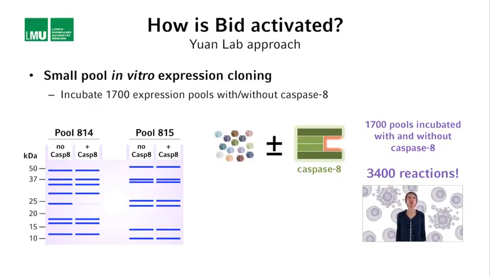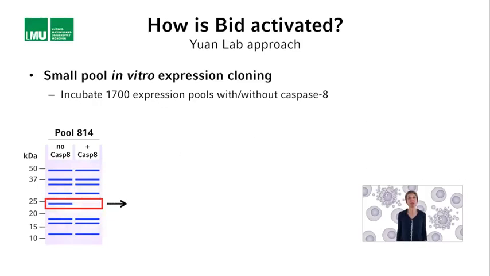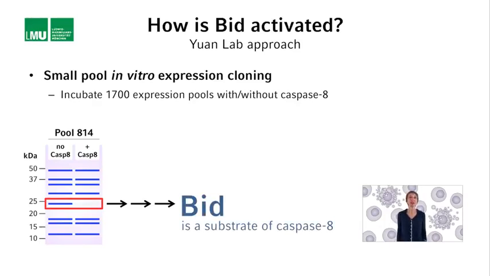But in pool 814, they identified a band that ran at about 24 kD and that disappeared after incubation with caspase 8. Pool 814 was then subdivided into smaller pools and the positive pool again, and so on, until they had identified a single cDNA that generated the 24 kD protein that disappeared upon caspase 8 incubation. The cDNA turned out to code for BID. BID is a caspase 8 substrate and therefore cleaved by caspase 8.